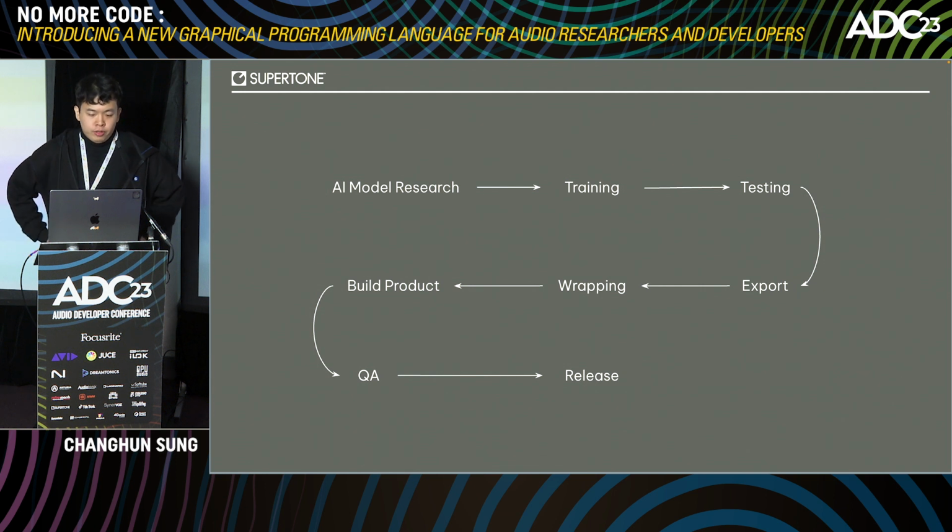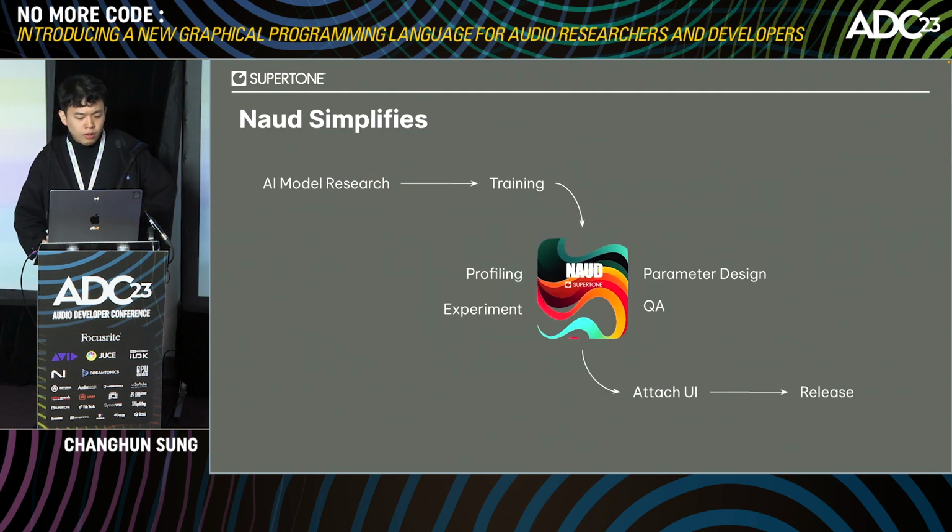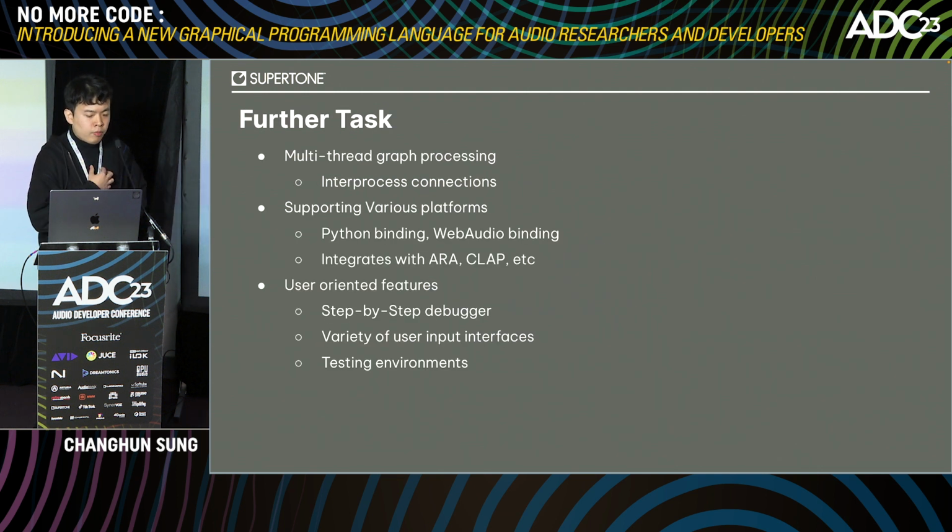So let's move on to the first image I showed you at the beginning. We didn't cover everything here, but the process of developing a product with an AI model is much more complex than it used to be. So now it aims to simplify this process as much as possible, and we are working on many features and extensions to accomplish this. There are a variety of further tasks to be done.